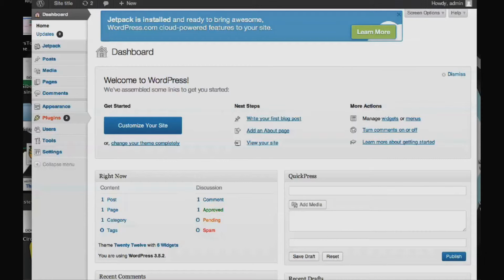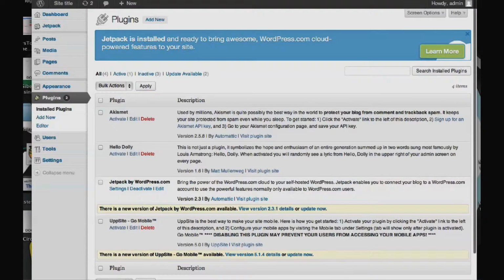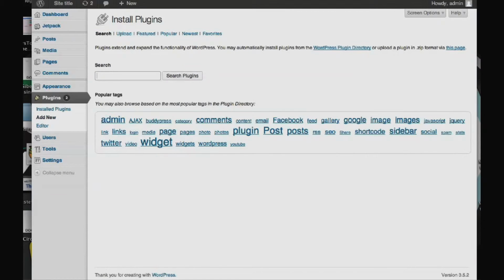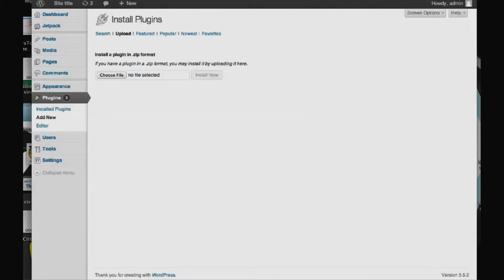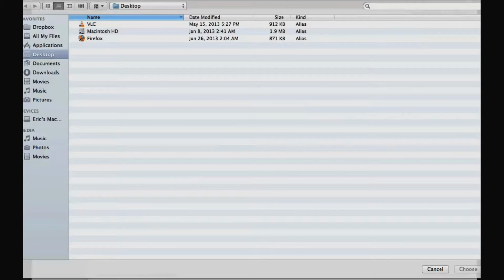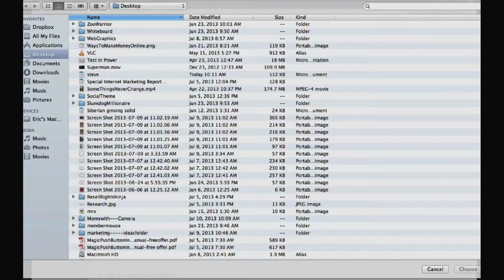Now we're inside the dashboard. It went from buying a domain name to changing the name servers to creating a subfolder in my hosting account to building a blog, and here we are. Now we're going to go ahead and put the plugin in that I got for this video here, which is a really cool plugin. So let's go ahead and install a plugin, and we're going to choose the file that we want, which is a plugin basically.